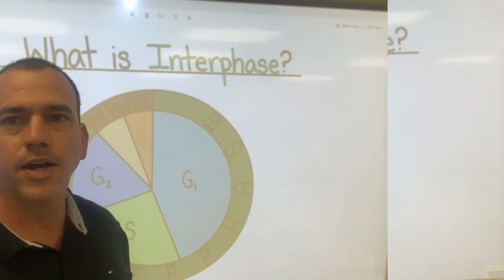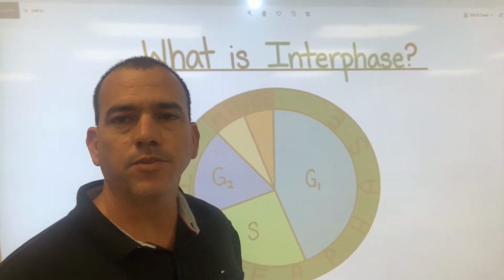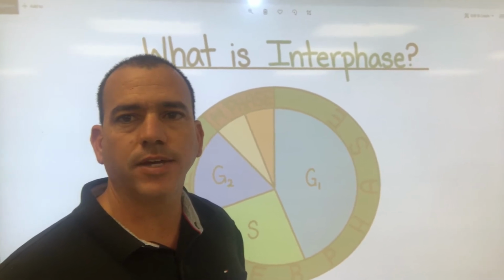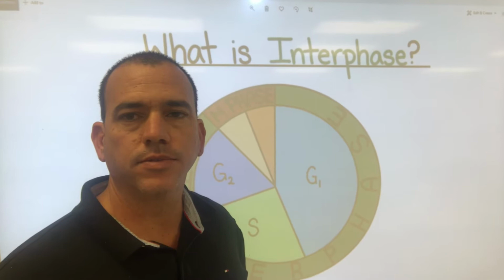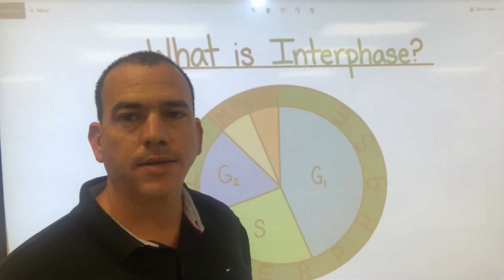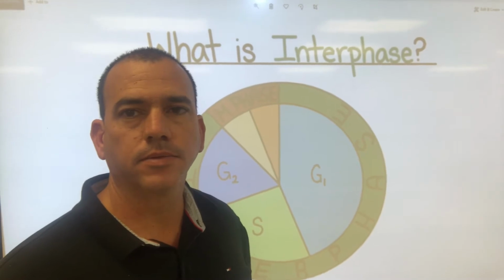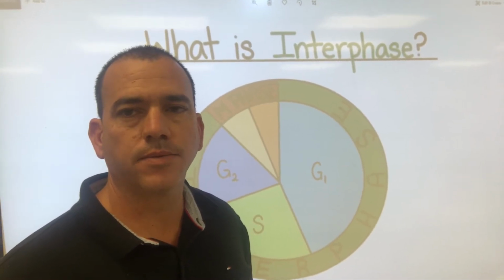That's G2. Alright, so now we're on the M phase. For M phase, put down mitosis phase. M phase is the mitosis phase. Write down PMAT. M phase, mitosis phase, PMAT.